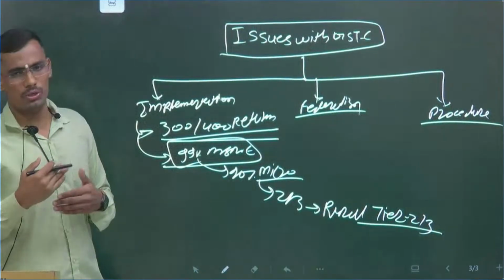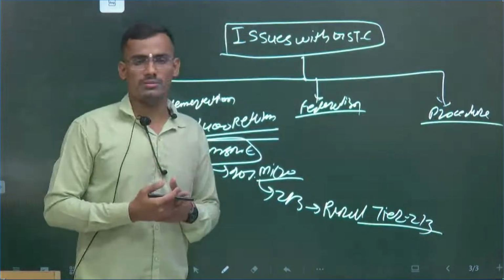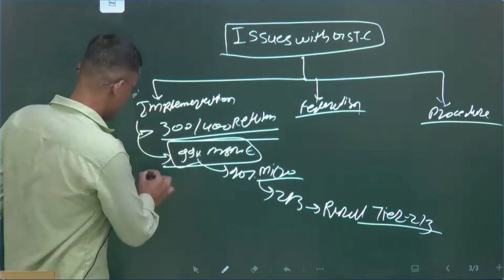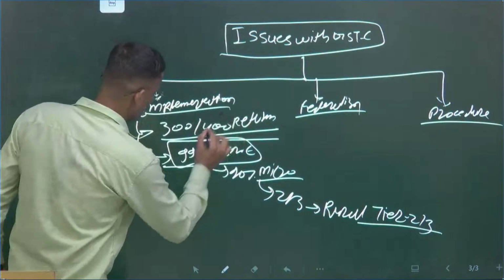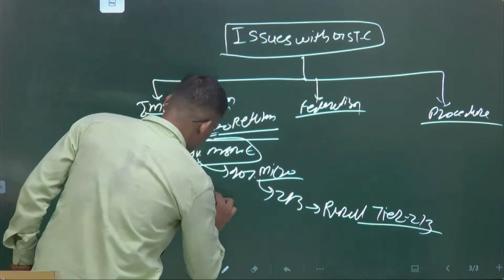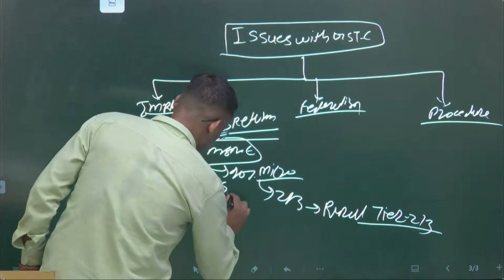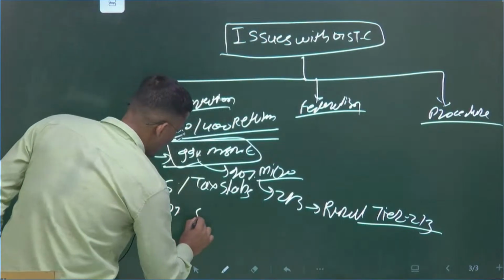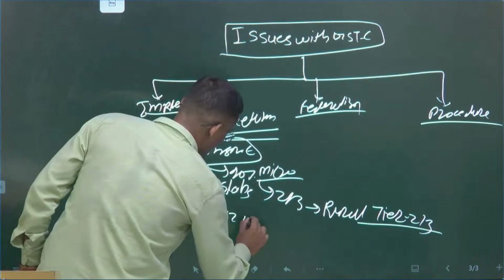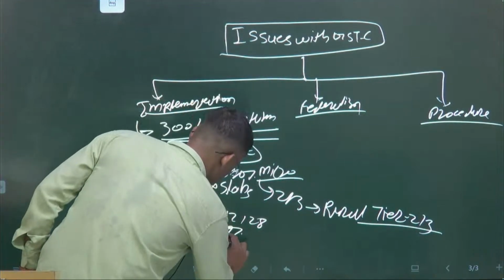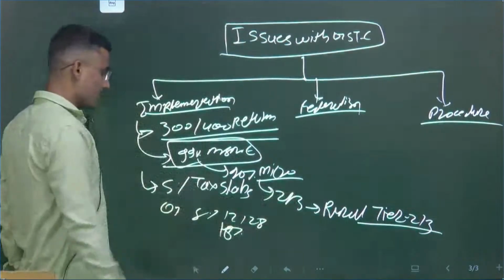Businessmen are not able to file because of this complexity. And the second one, also at implementation level, is the 5 tax slabs: 0%, 5%, 12%, 28%, 18%. Okay, so these are the tax slabs.